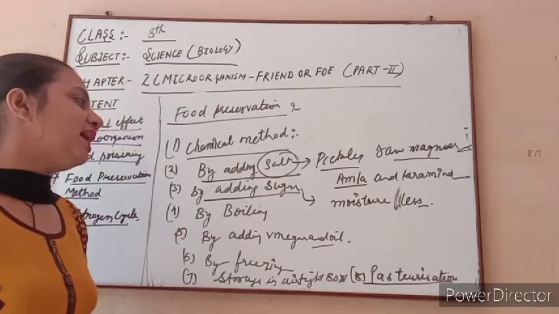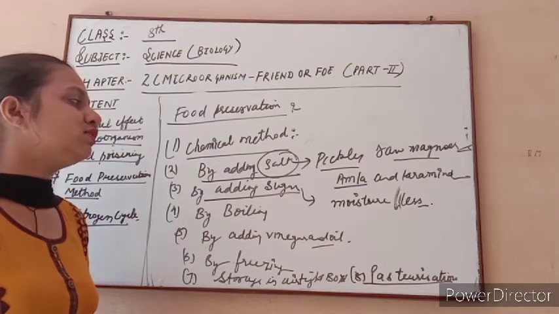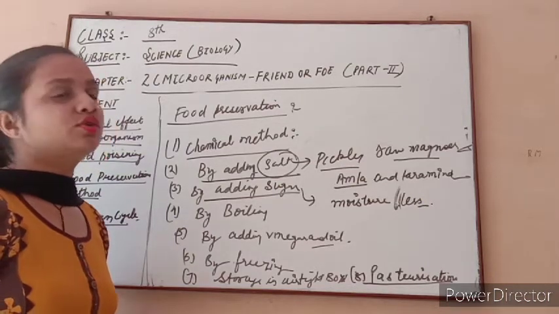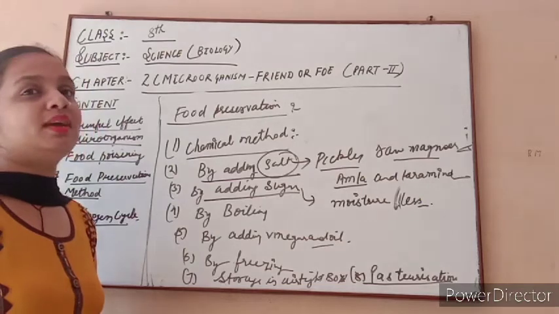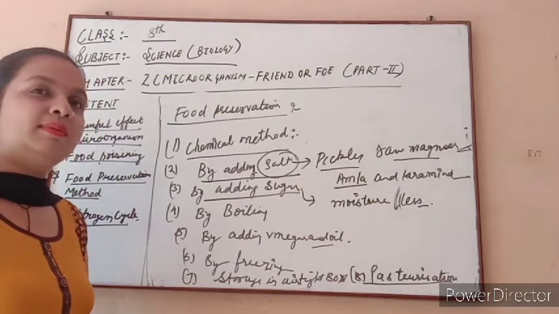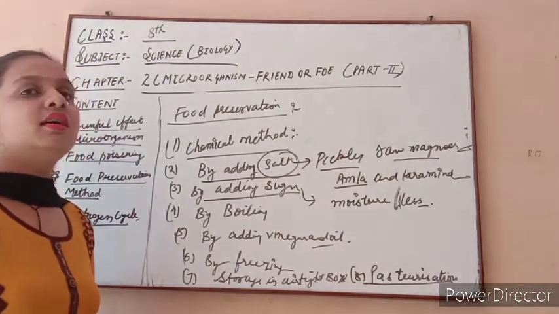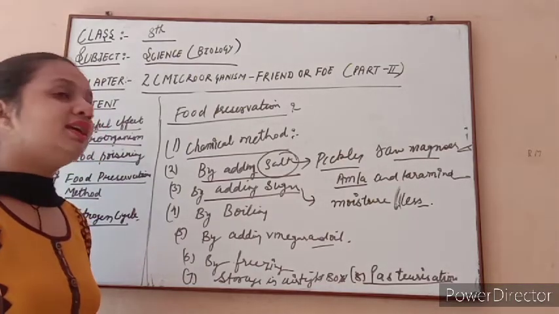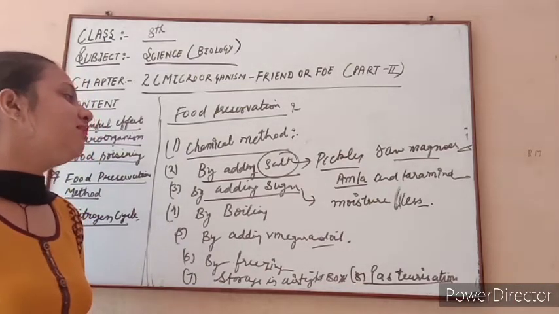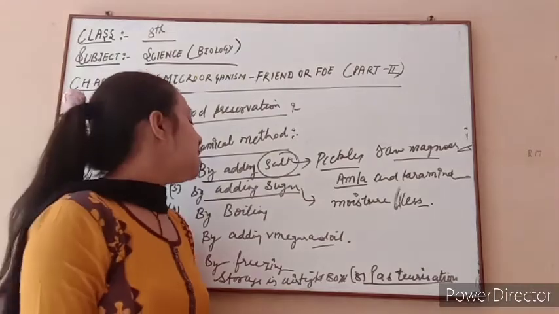So adding sugar is used in sauces, dishes, and jams made by us. So by adding sugar and by adding salt, we preserve our food from the action of microorganisms.